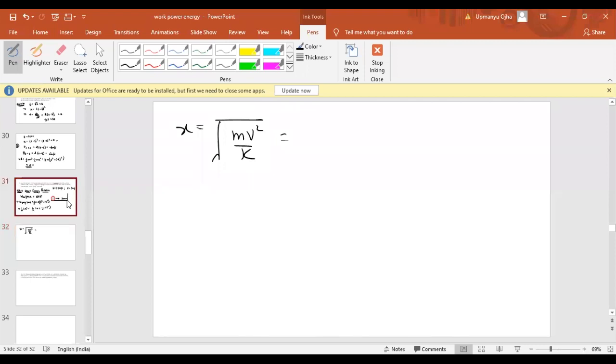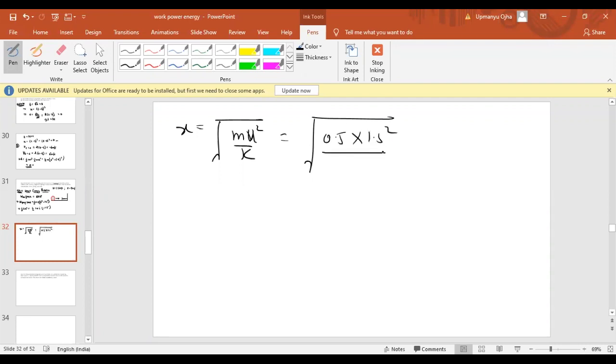The mass is given as 0.5, the initial velocity was 1.5, so 1.5 whole square, divided by the spring constant, which is 50 Newton per meter. If you solve this, we get the answer as 0.15 meter. That is the compression of the spring.